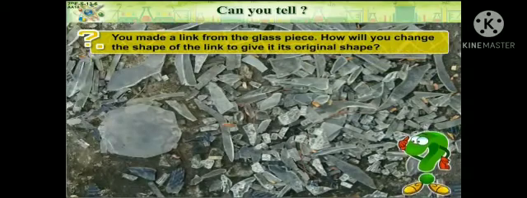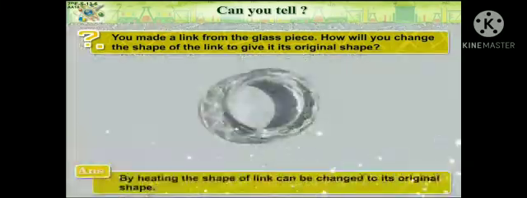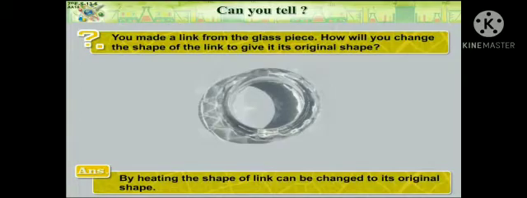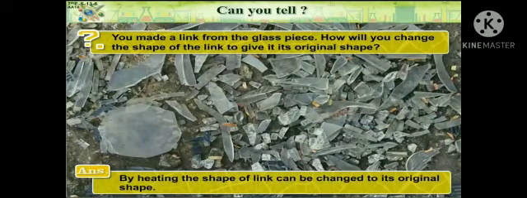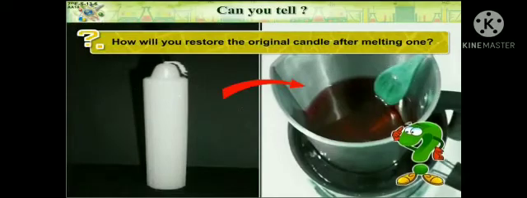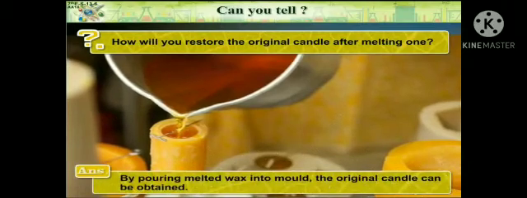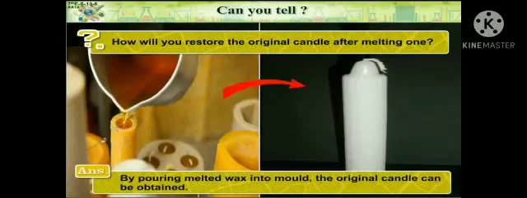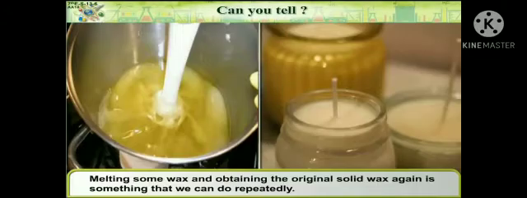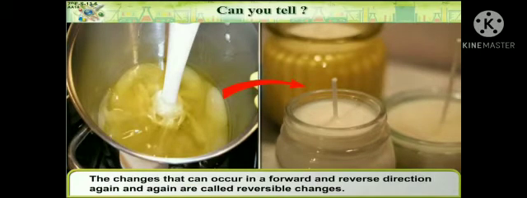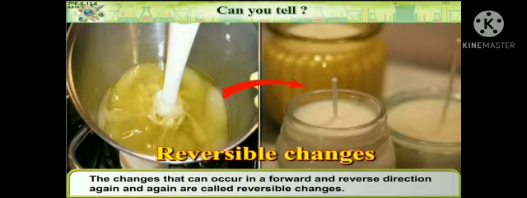You made a link from the glass piece. How will you change the shape of the link to give it its original shape? By heating, the shape of the link can be changed to its original shape. How will you restore the original candle after melting one? By pouring melted wax into a mold, the original candle can be obtained. Melting some wax and obtaining the original solid wax again is something that we can do repeatedly. The changes that can occur in a forward and reverse direction again and again are called reversible changes.